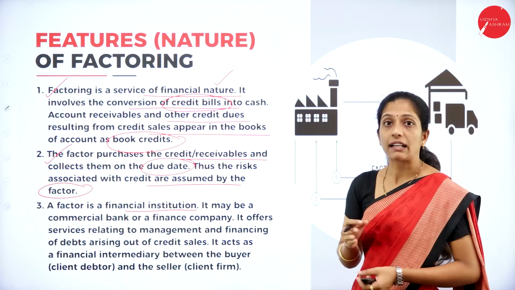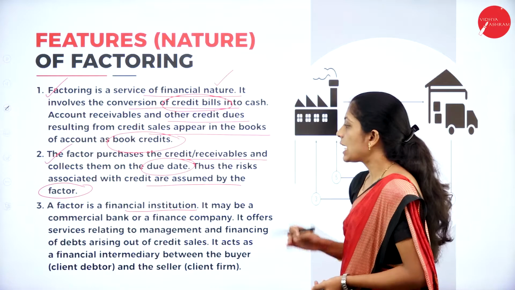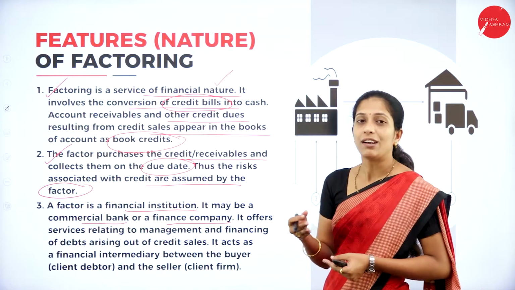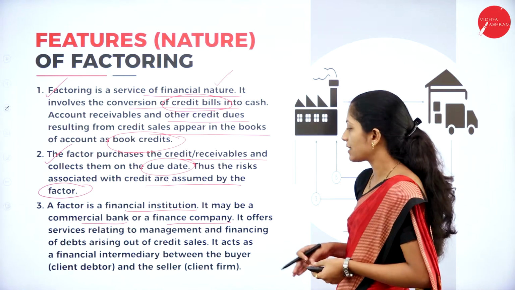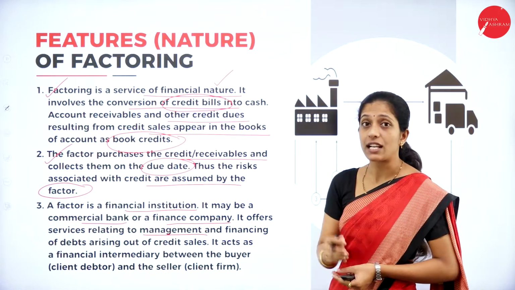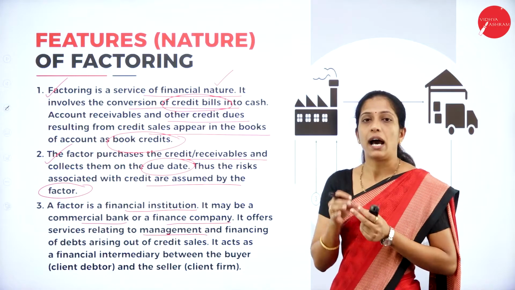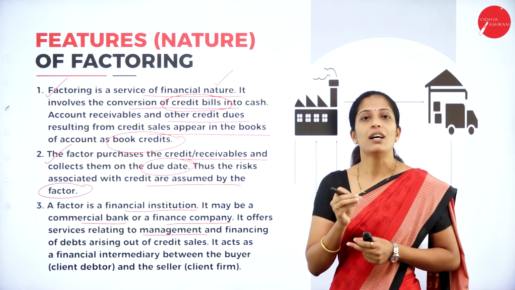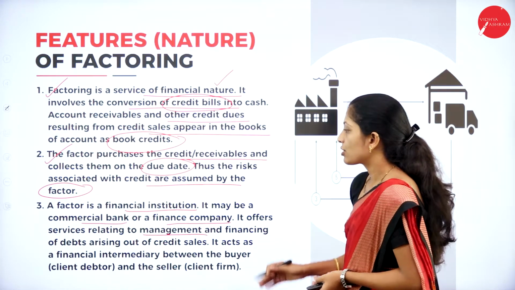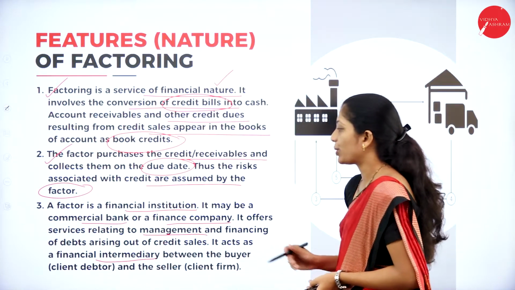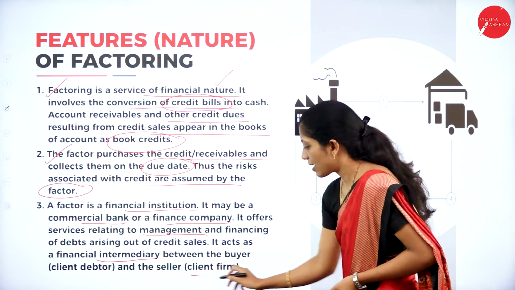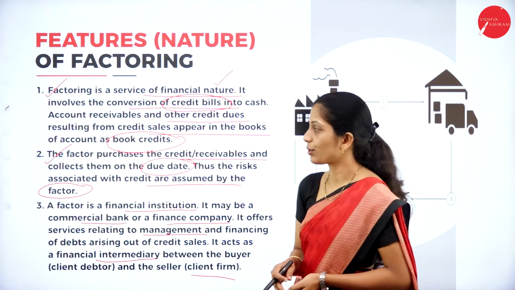A factor is a financial institution. It may be a commercial bank or a finance company. It offers services relating to the management and financing of debt that has to be collected from the customer, and that amount will be transferred to whom? To the organization, that is, the one who has sold the goods on a credit basis. So it acts as a financial intermediary between the buyer, the person who has purchased the goods, and the seller, the organization who has sold the goods.